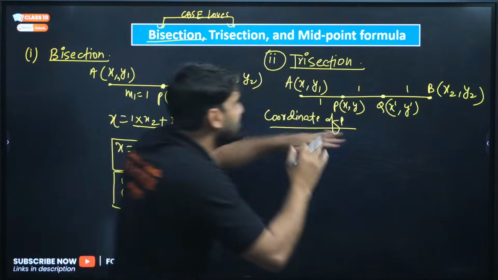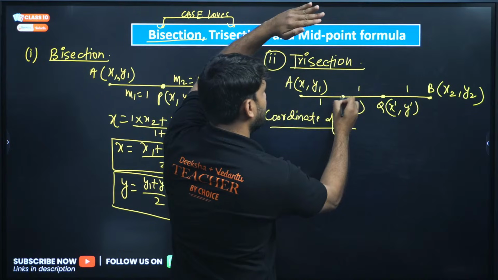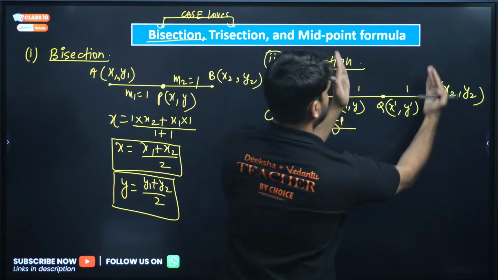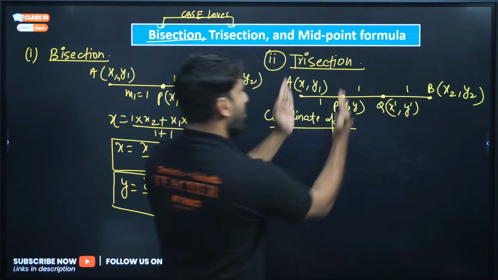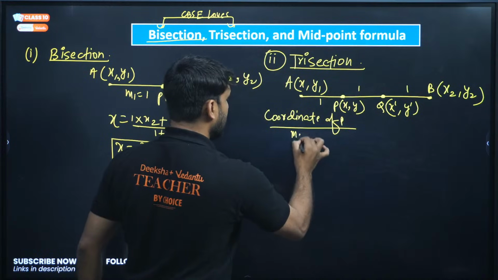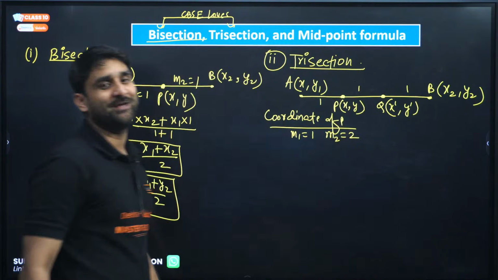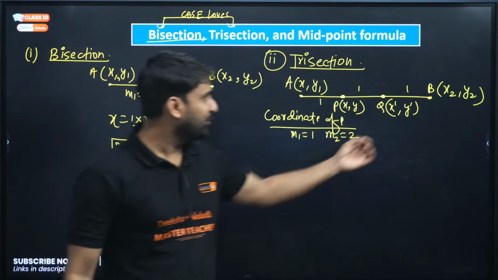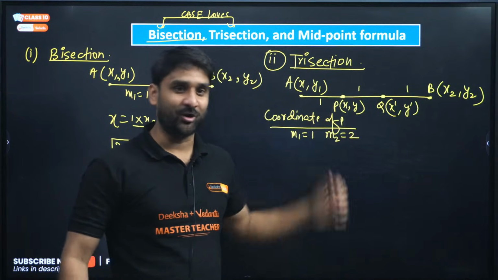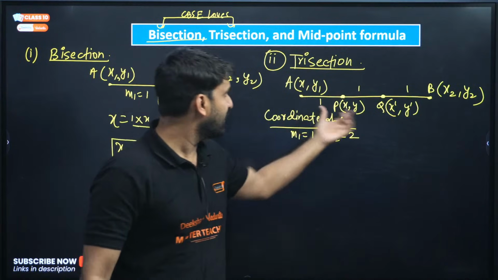Then what will the ratio be? 1 ratio 2, it means m1 will be 1 and m2 will be 2. I am telling you to ignore Q because we are finding the coordinate of P. So the ratio will be 1 ratio 2.